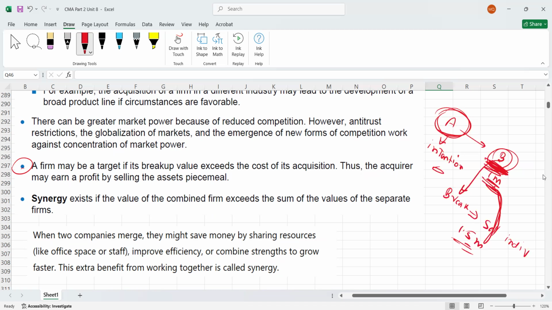Sometimes you will also get this kind of benefit. Now, how it is written here, look at here. A firm may be a target if its breakup value is higher.